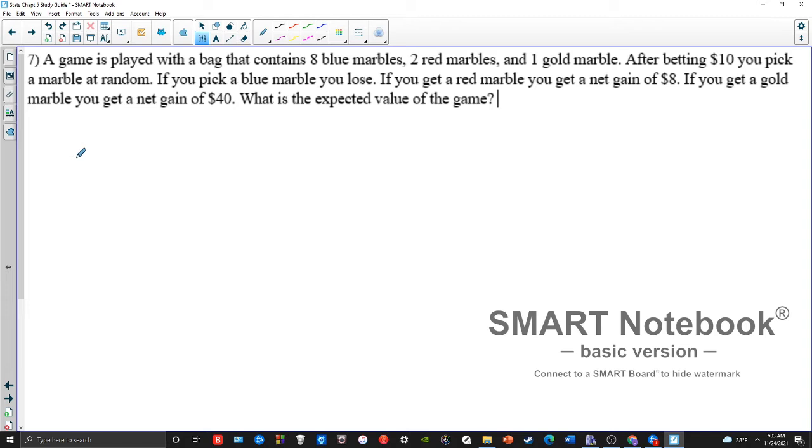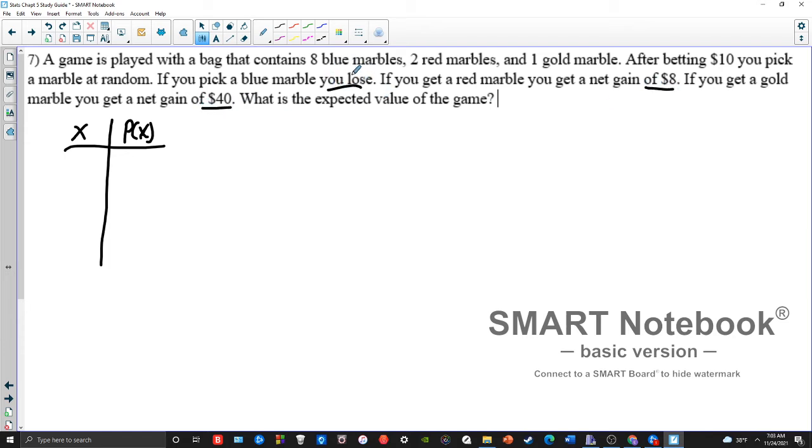But in order to get the average, you have to figure out the table first. You have to get a setup here. So over here we have my outcomes. We'll call those x. Over here are my probabilities. We'll call that p of x. Now, let's go ahead and list out all possible outcomes here. So the possible outcomes are you either lose, you win 8, or you win 40.